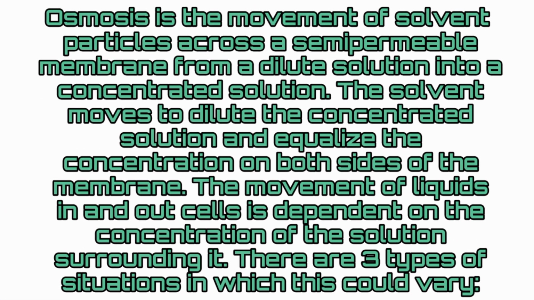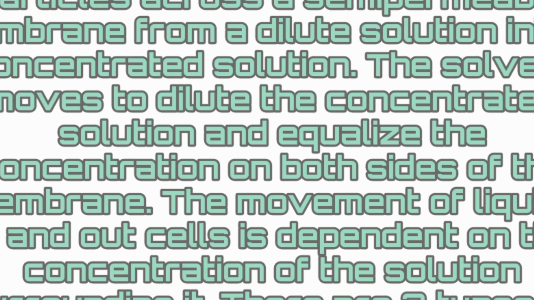Answer: Osmosis is the movement of solvent particles across a semi-permeable membrane from a dilute solution into a concentrated solution. The solvent moves to dilute the concentrated solution and equalize the concentration on both sides of the membrane. The movement of liquids in and out of cells is dependent on the concentration of the solution surrounding it. There are three types of situations in which the solutions vary.